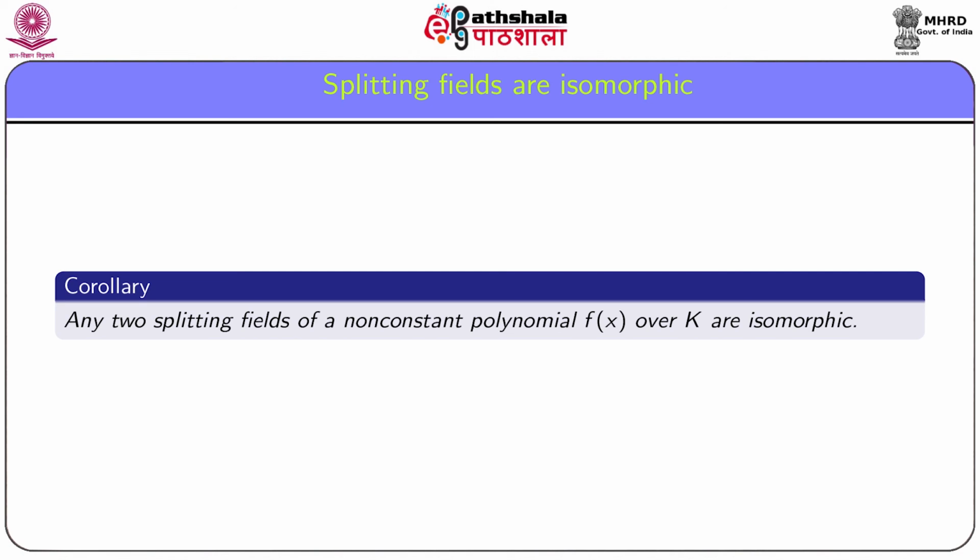Actually, here we take k dashed to be k and the identity mapping on k as sigma, and the result follows. Thus, in this module and its previous module, we have characterized the splitting fields of a non-constant polynomial.